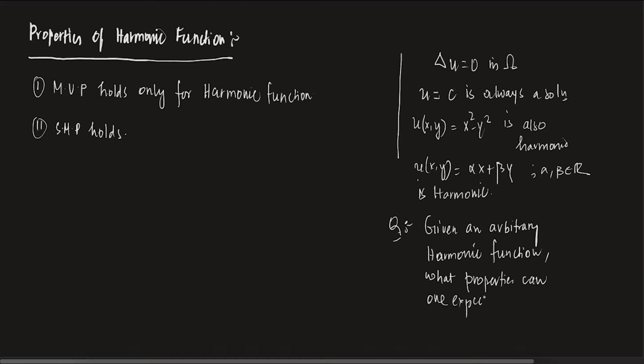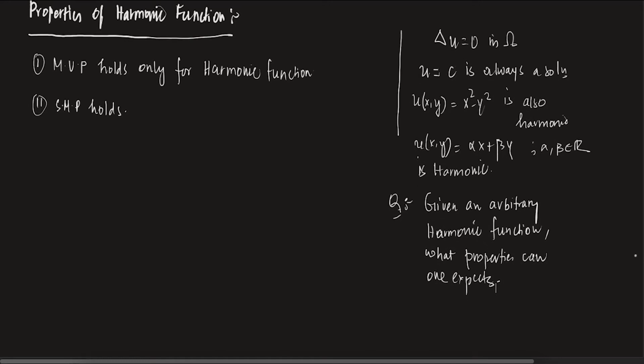It turns out that harmonic functions are very special in that sense. We saw that the mean value property holds, and the strong maximum principle holds. There are other properties too, like positivity, which is just an application of the strong maximum principle. That holds for harmonic functions too.